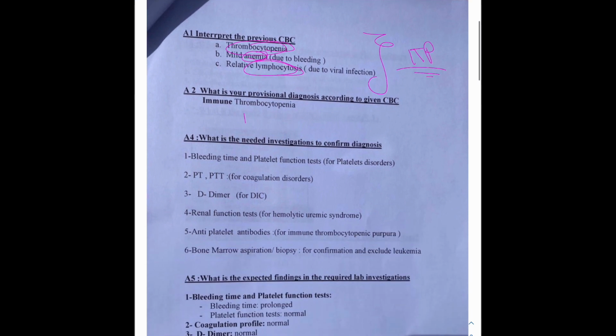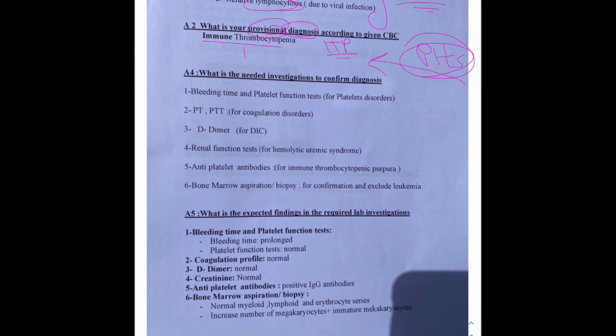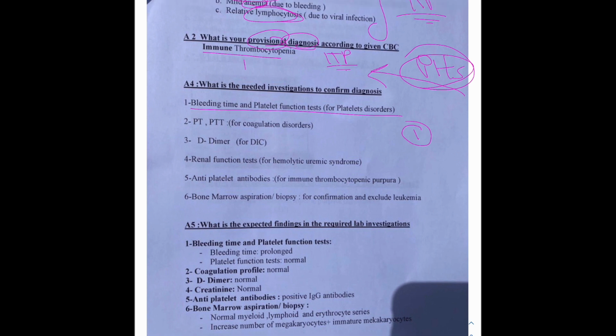Alright, that makes sense. What is the provisional diagnosis? It's going to be immune thrombocytopenia, ITP, right? There are a lot of antibodies that attack the platelets. Poor platelets. What is the needed investigation to confirm the diagnosis? The first thing, we're going to do the bleeding time and a platelet function test for platelet disorders. We wanted to know what is going on in those platelets.